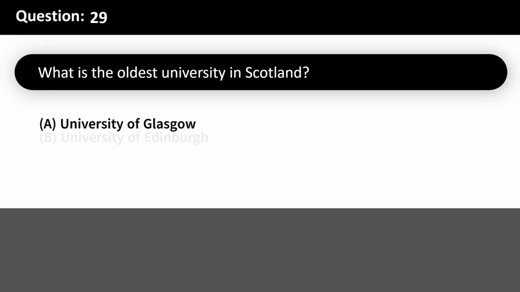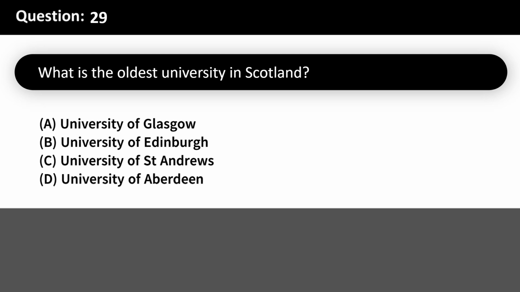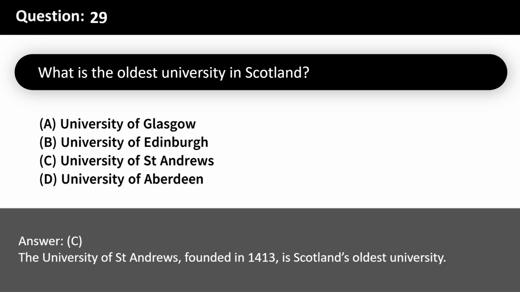What is the oldest university in Scotland? A. University of Glasgow. B. University of Edinburgh. C. University of St Andrews. D. University of Aberdeen. Answer, C. The University of St Andrews, founded in 1413, is Scotland's oldest university.